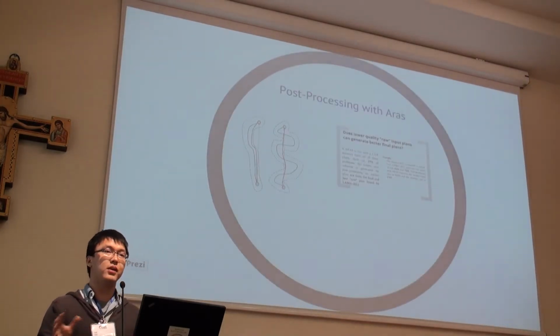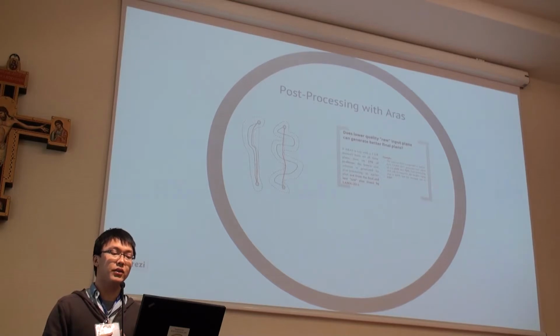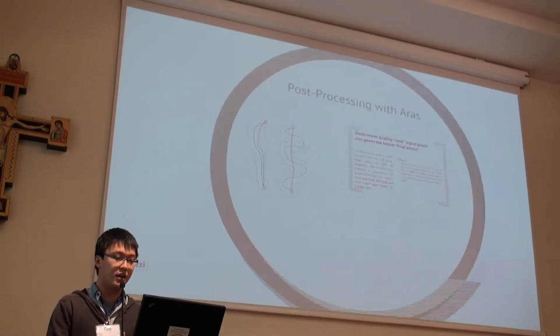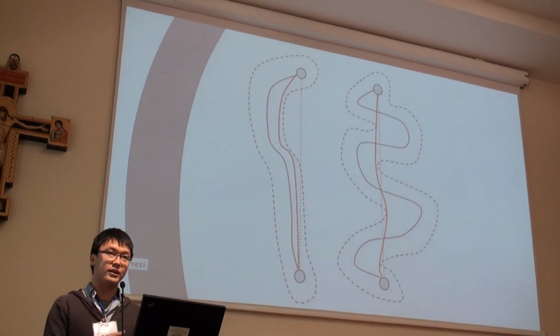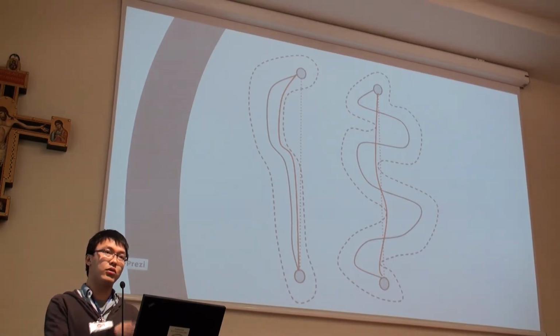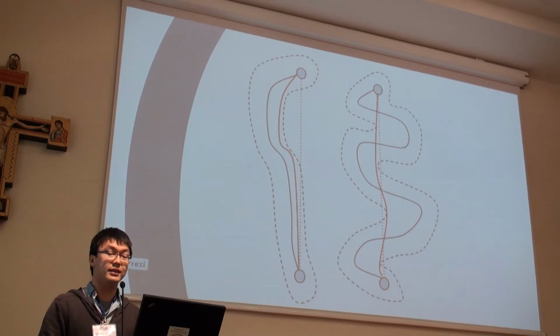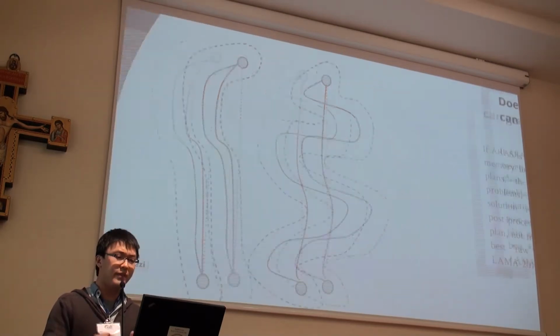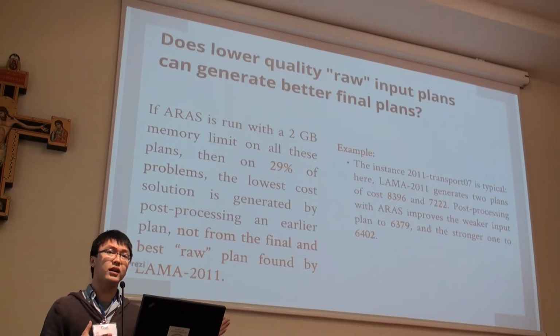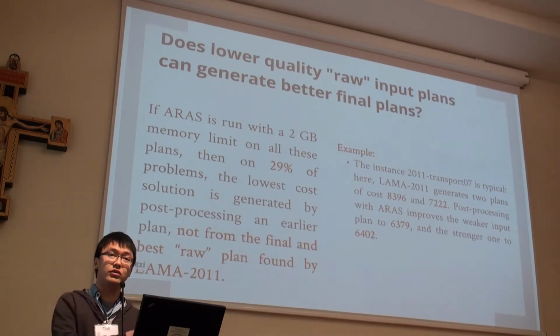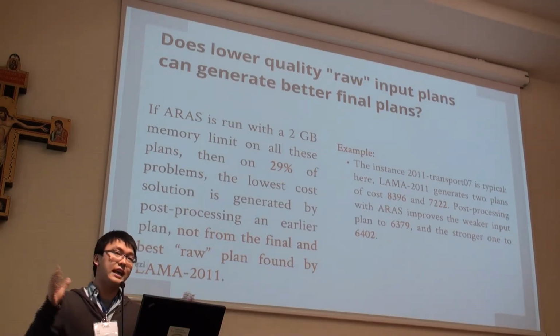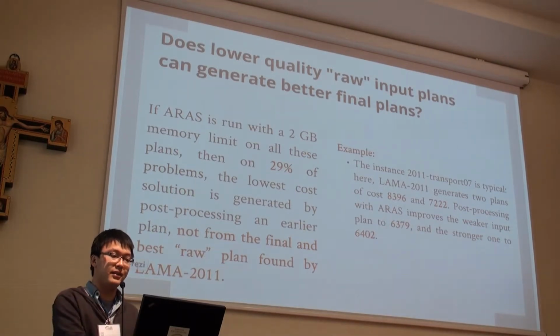Let's also look at how LAMA works on IPC. We think about the post-processing system we call ARAS. I introduced this picture just a couple of slides ago. This is the basic idea of how ARAS works. It's a post-processing system that builds a subgraph along the input plan and runs a shortcut algorithm in the subgraph. We mentioned that it's possible that a low quality input solution might result in a high quality output solution if it goes through ARAS. So what happens? What's the reality in IPC and LAMA?